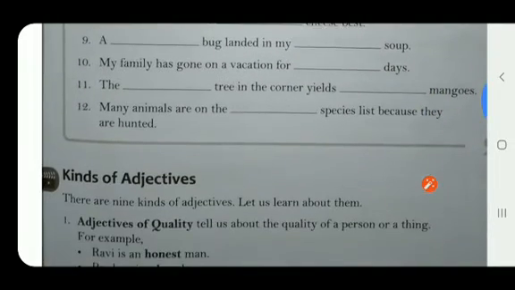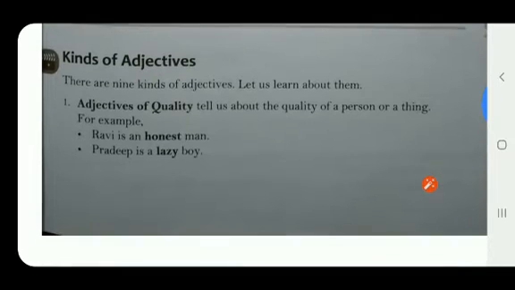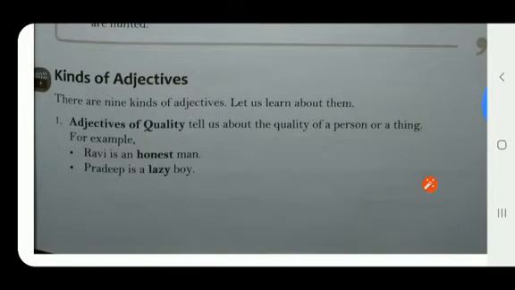Now we come to the topic, kinds of adjectives, that we have to learn from this chapter. Children, we have got 9 kinds of adjectives. What are they? Let's see.